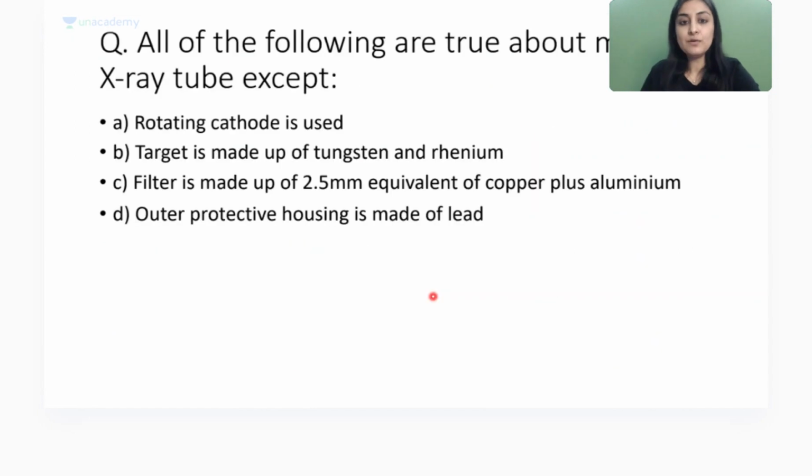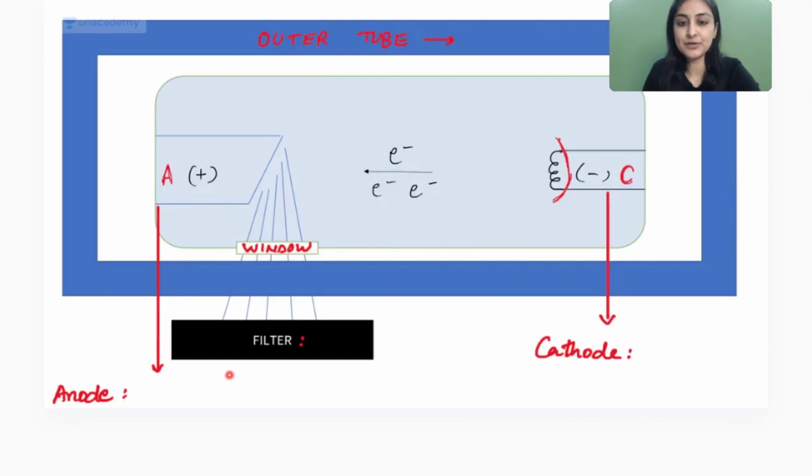Got it? Okay, so now going ahead to the X-ray tube and its parts very, very quickly. So tell me this. Again, all mixed up with X-ray tubes. All right, cool. So 23% of you are getting it wrong. Correct. Rotating cathode is used. So remember X-ray tube, we will come back to this question.